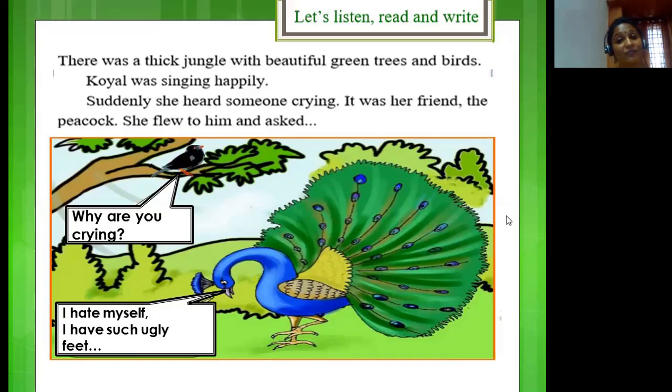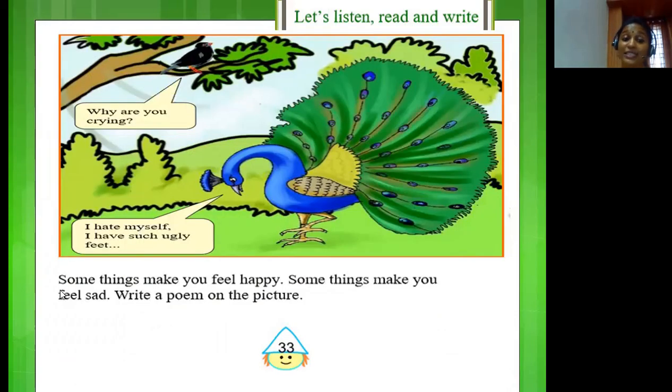See here, children, we all appreciate a peacock for its beauty, but the peacock is not happy. It is unhappy because it has got ugly feet. So, some things make you happy, some things make you feel sad, right? Yes, write a poem on the picture. So observe this picture carefully and write a very simple poem, children. And this time when you write a poem, try to use rhyming words. Okay? Right. After you write your poem, post it to me. I will be waiting to read your poem, children.